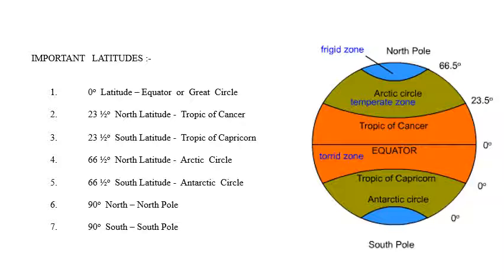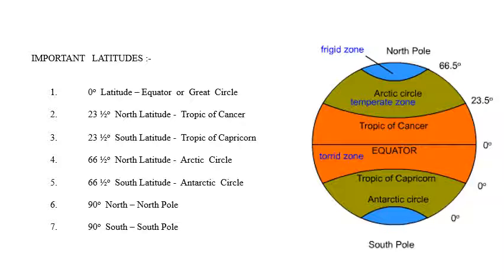Go to the middle part of the earth, that is the equator, that straight line. This equator is of 0-degree latitude and it is called the equator or the great circle. Towards the southern part of the equator, you can see another line. It is 23.5-degree south latitude, and it is called Tropic of Capricorn. Go to the last line, that is 66.5-degree south latitude. It is called the Antarctic Circle. It is towards the southern part of the equator.